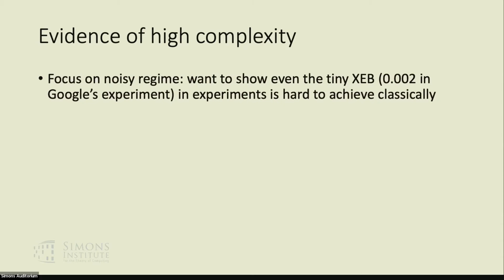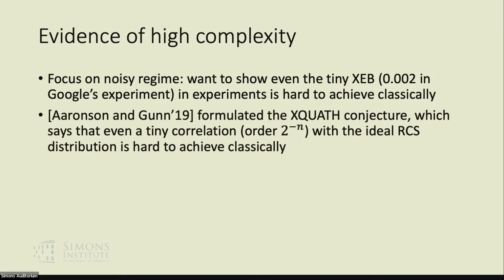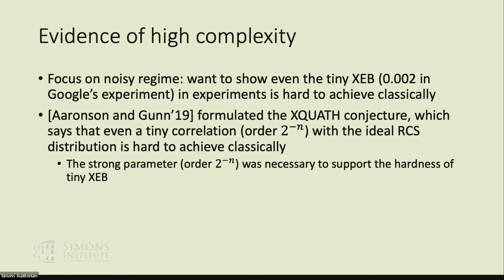There are multiple approaches to show evidence of high complexity in RCS. We will only focus on the noisy regime, which is directly relevant to show that even the tiny XEB achieved in recent experiments is hard to achieve classically. In 2019, Aaronson and Gunn formulated a conjecture called XQUATH, which says that even a tiny correlation of order 1/2^n with the ideal RCS distribution is hard to achieve classically. The reason that they had to formulate this strong conjecture is because this was necessary for them to support the hardness of tiny XEB experiments. This has been a very reasonable conjecture since 2019, and therefore it provides the complexity evidence that we needed.